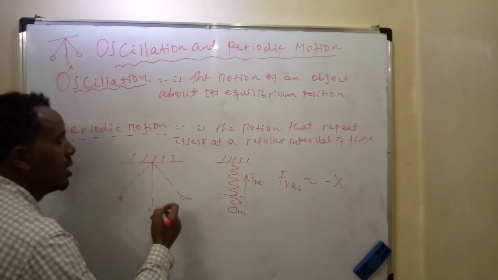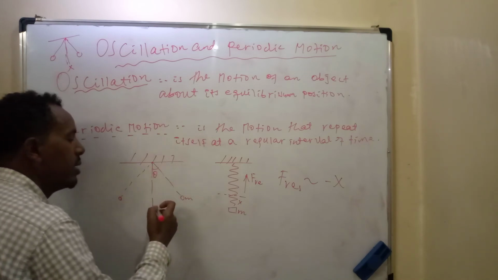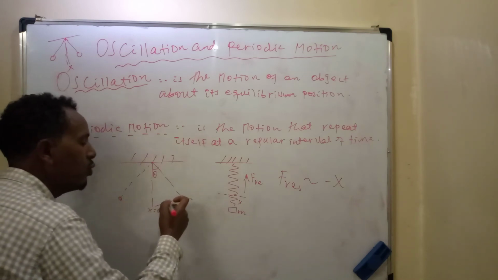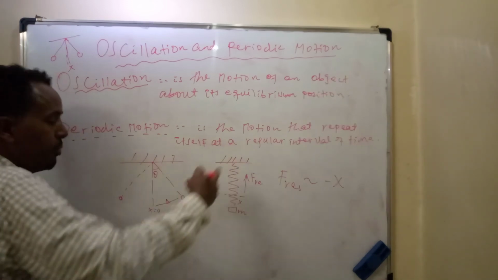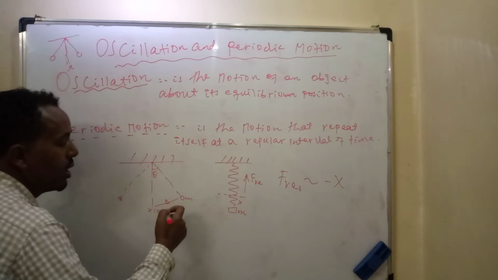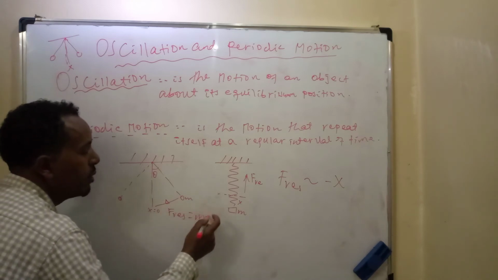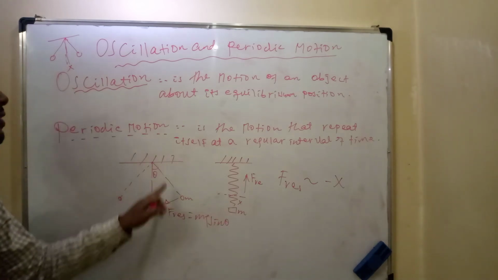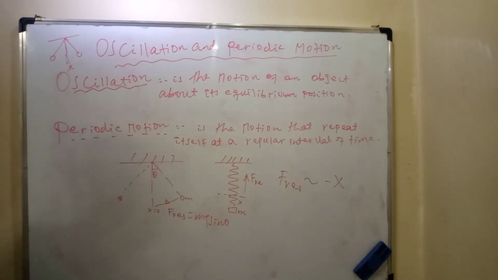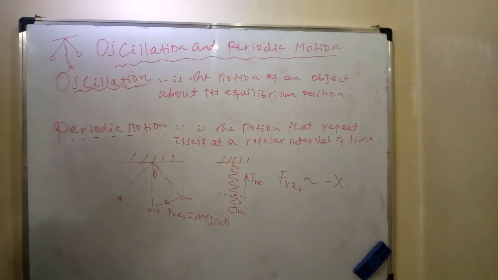Here, for the simple pendulum, if this is angle theta, restoring force acts toward the left along this line while the pendulum is moving up. Therefore, restoring force for simple pendulum is equal to mg times sine theta, where theta is this angle. Mg sine theta, this is restoring force for simple pendulum.